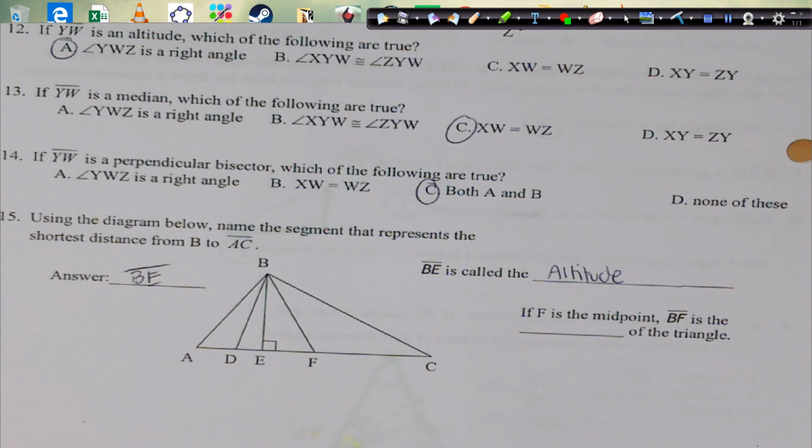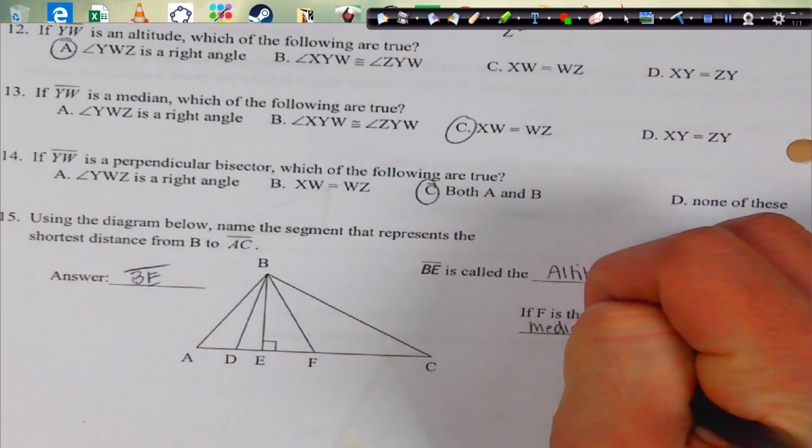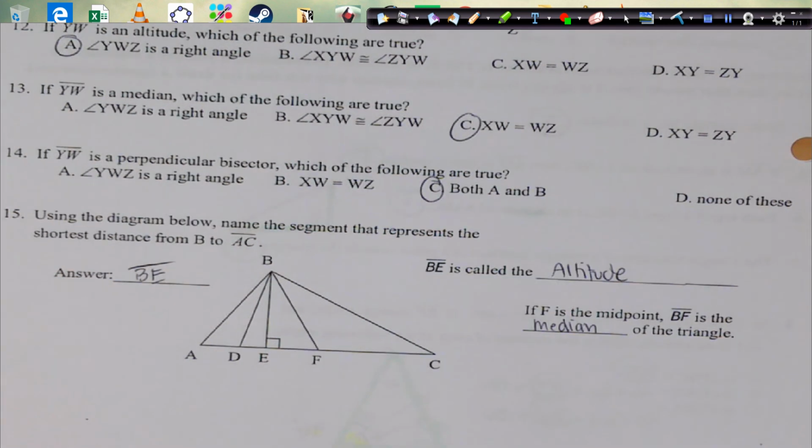If F is the midpoint, BF is the median and my best friend. Yeah, go figure. Best friends, but not forever. That would be BFF.